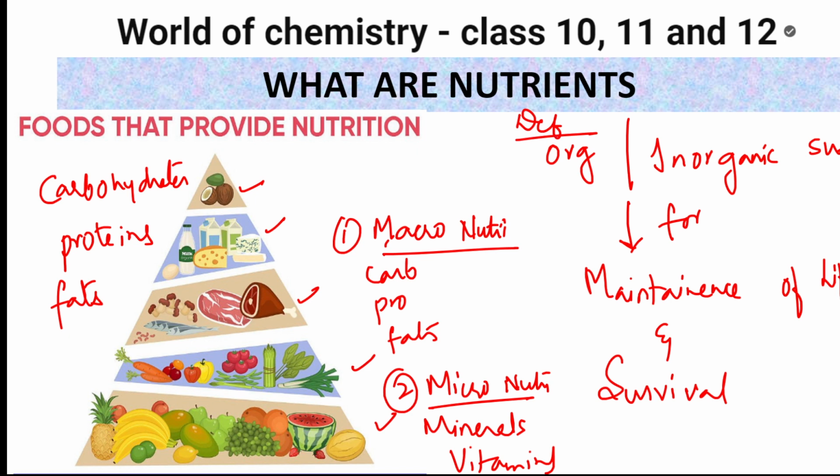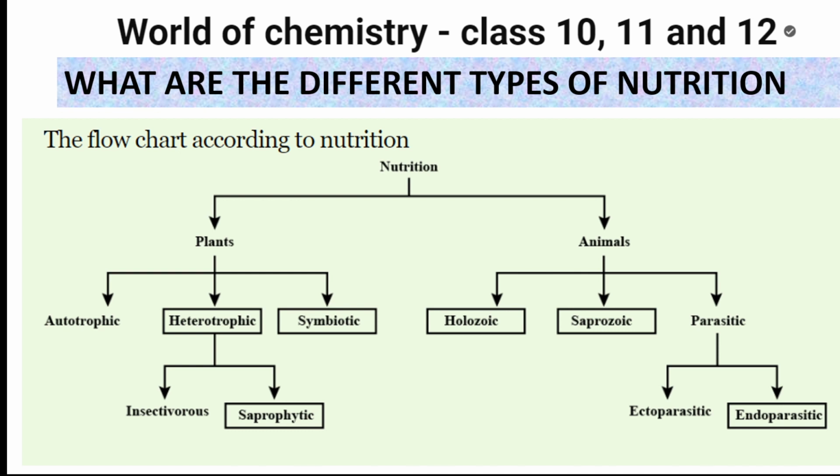Done, students? Easy. Now, in this particular nutrition, what are the different types? You know the definition of nutrition and what nutrients are. Now I should know the different types of nutrition. We are going to study them under plants and under animals. Under plants, we are going to study autotrophic nutrition, and again the varieties in autotrophic. In heterotrophic nutrition, varieties: symbiotic, that is mutual understanding, holozoic, saprozoic, parasitic, and their types. Let's start in detail about each and every topic. So, what is the first topic?